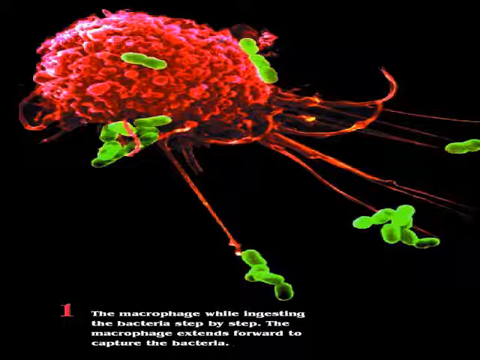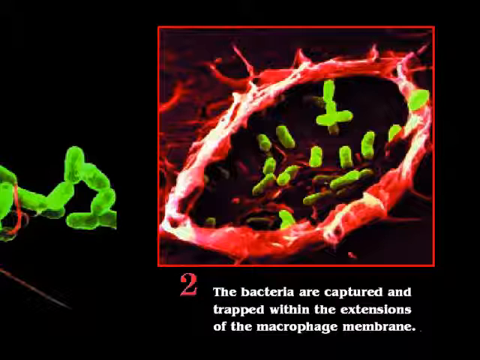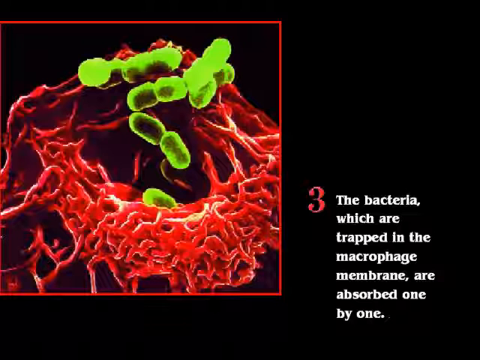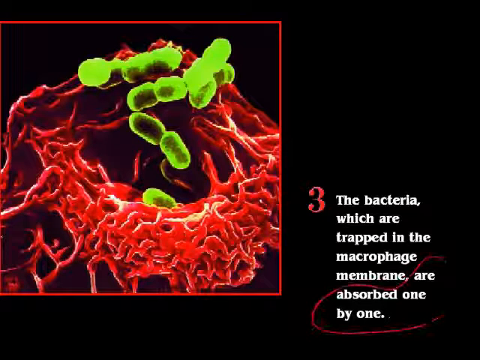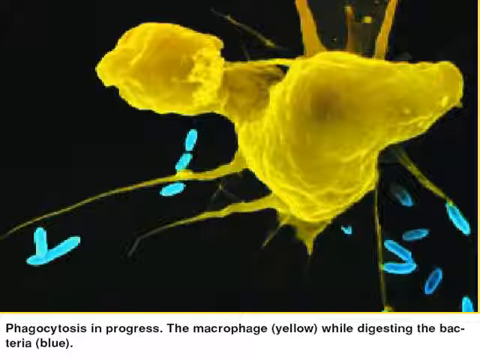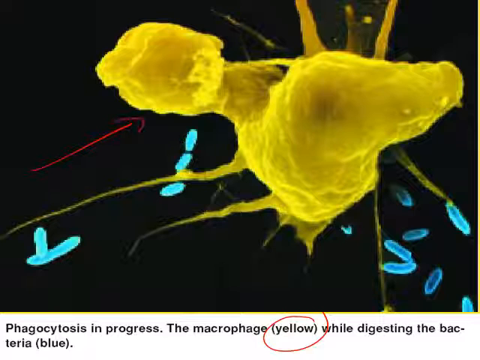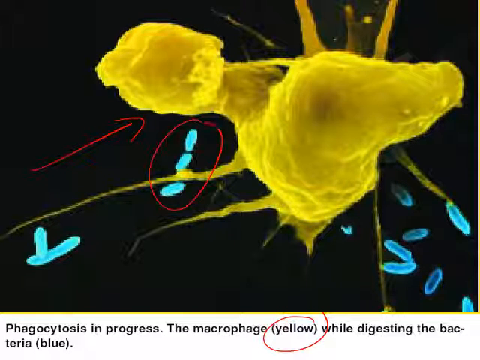Now, this is the figure showing the macrophage during the process of phagocytosis, engulfing the bacteria step by step. First, the macrophage extends forward to capture the bacteria. Second, the bacteria are captured and trapped within the extension of the macrophage. And third, the bacteria trapped in the macrophage membrane are digested one by one. The macrophage is yellow in color, and it is digesting the bacteria that are blue in color.